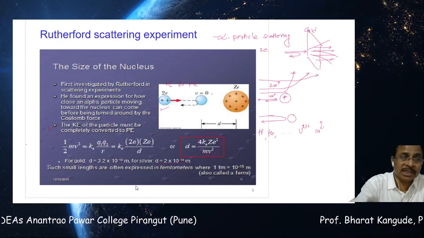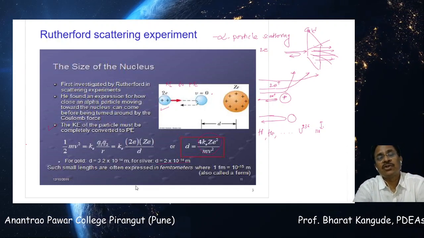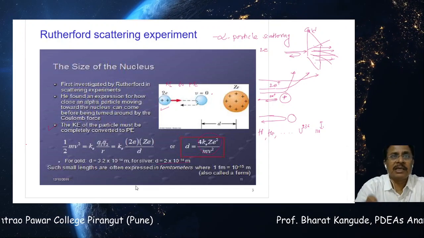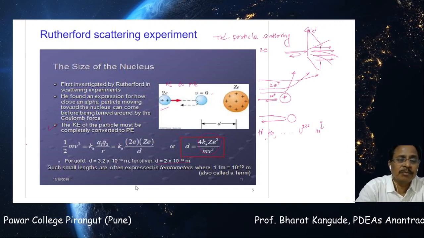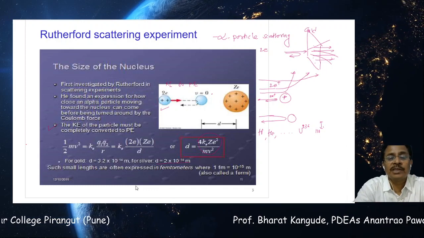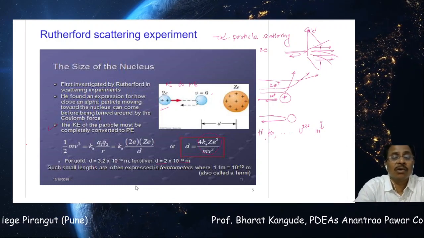Though this experiment was carried out more than 100 years ago, it is one of the milestones in the history of nuclear physics, which for the first time estimated the size of the nucleus. Of course, the size of the nucleus measured here is a bit different. Such small lengths are often expressed in femtometers, where 1 femtometer is equal to 10 raised to minus 15 meters. Already we have called this by that name.